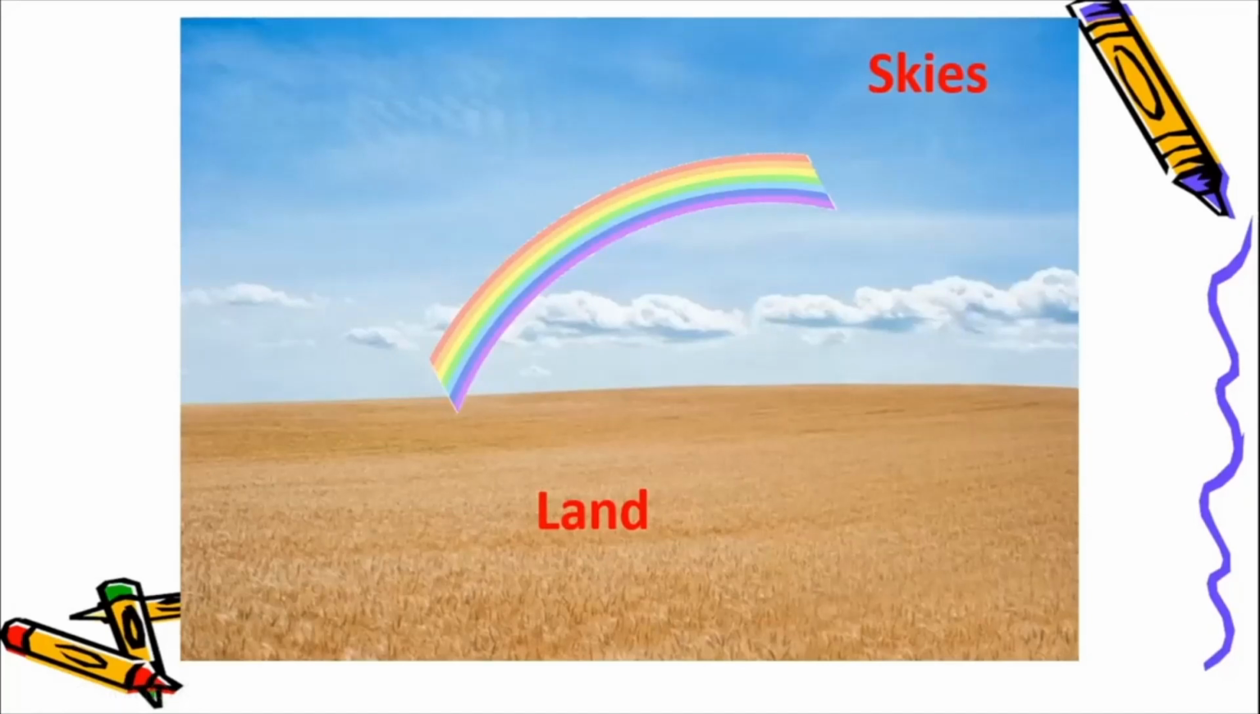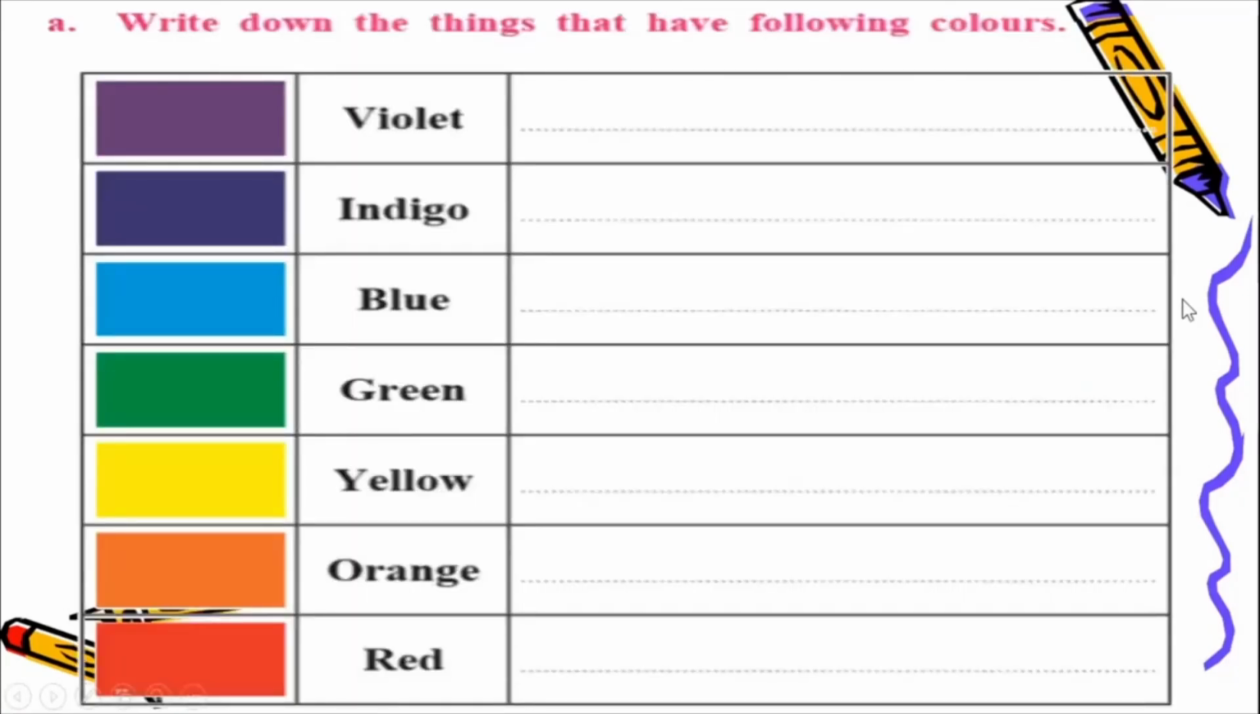Now let us look at a few exercises which are part of this particular poem. So see, there is this particular exercise in your textbook. Some of the answers I will give you, and the remaining answers you will have to find out. So that will be your assignment. So let us look at the first one. Write down the things that have the following colors. So which things are violet in color, children?